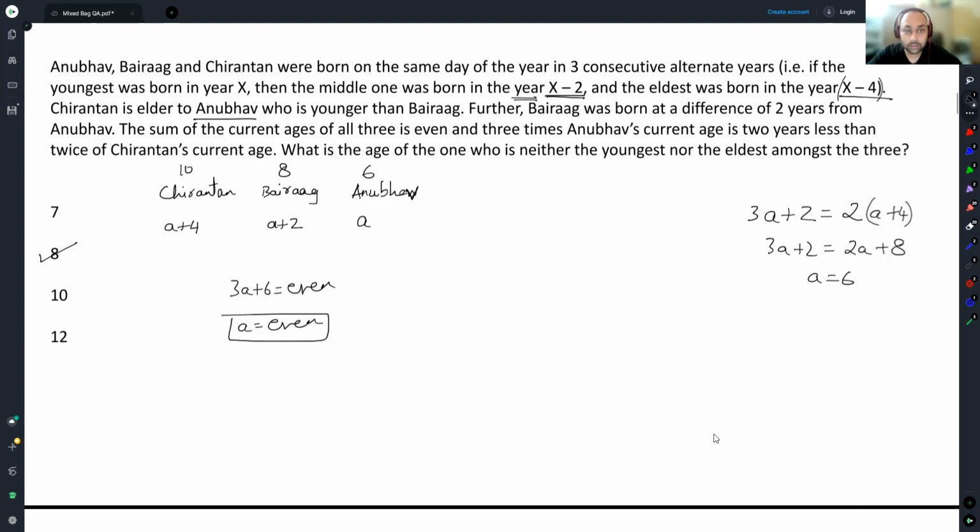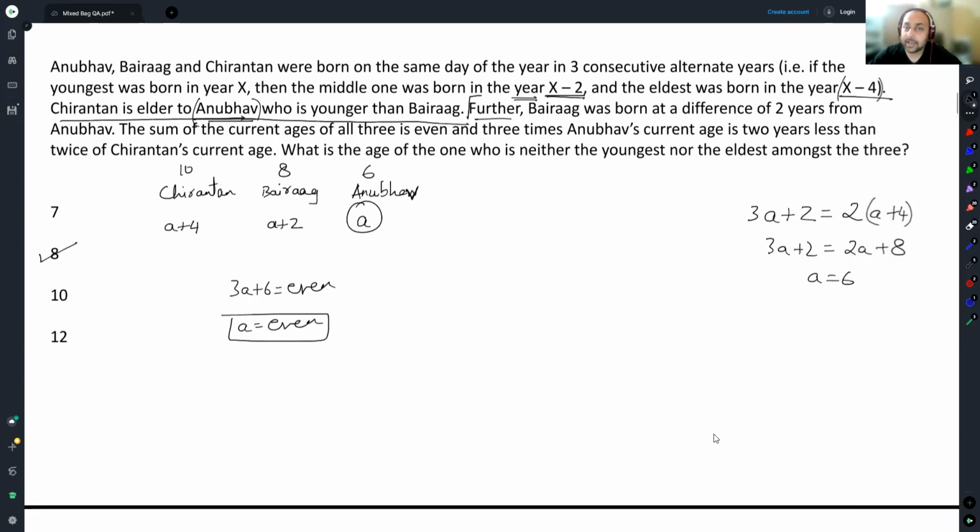Given the fact that it requires so much processing, the decision of round 2 is not flawed. Govind, look at this. The first line we had was this. Chirantan is elder to Anubhav, who is younger than Bairag. From this line, I'm only inferring that Anubhav is the youngest. Agreed? Chirantan is elder to Anubhav, and Anubhav is younger than Bairag. So Anubhav is the youngest. This I'm agreeing. Hopefully you agree with this. So Anubhav is the smallest one with A.